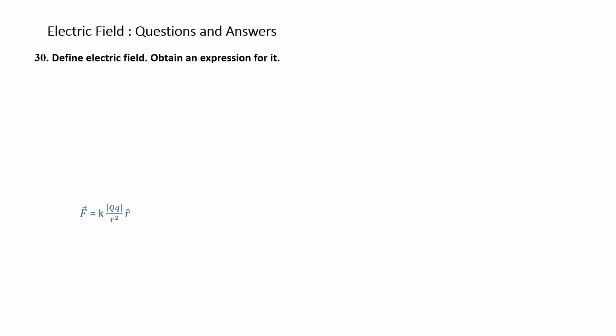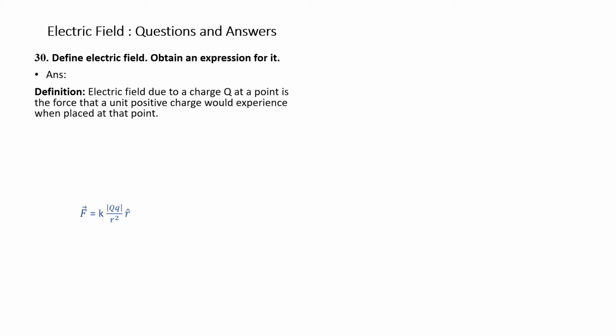Define an electric field. Obtain an expression for it. Answer. Definition: Electric field due to a charge Q at a point is the force that a unit positive charge would experience when placed at that point.